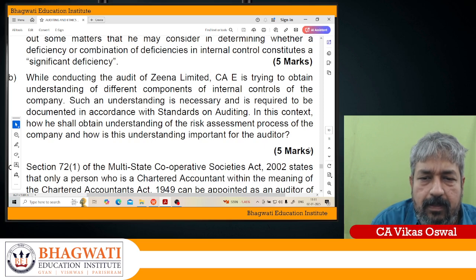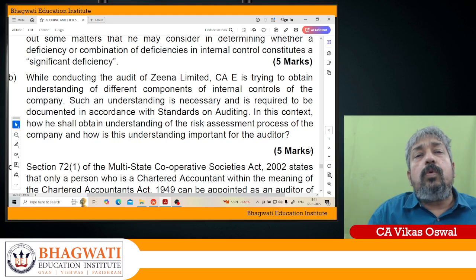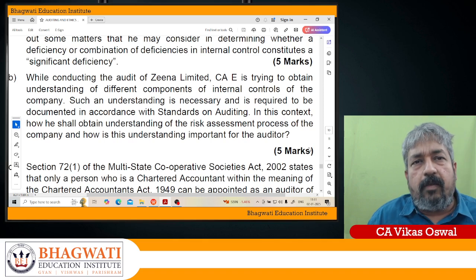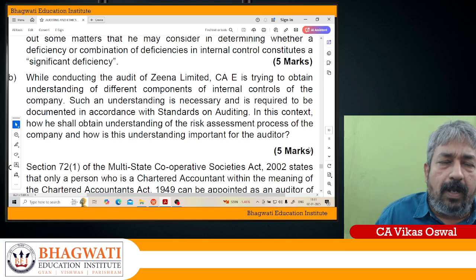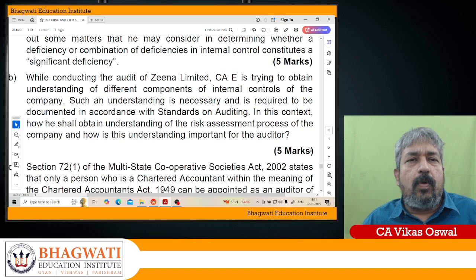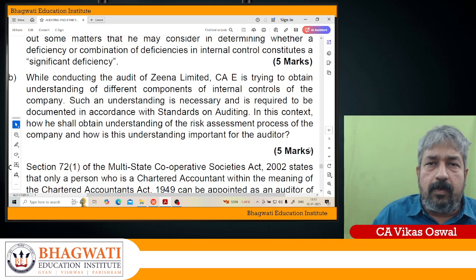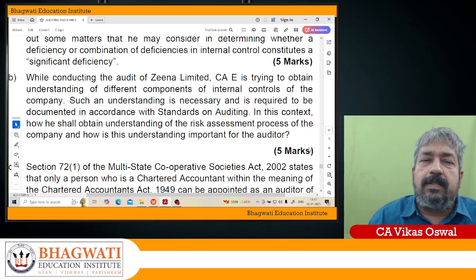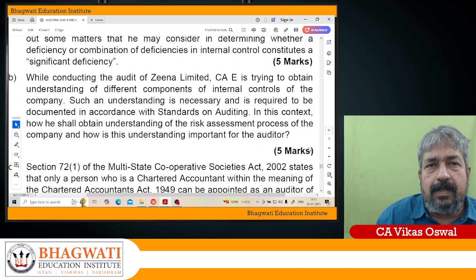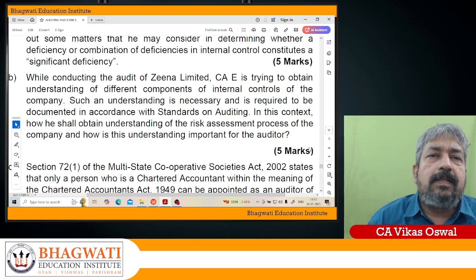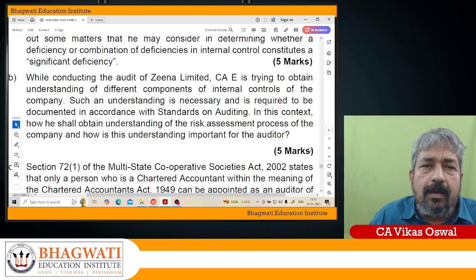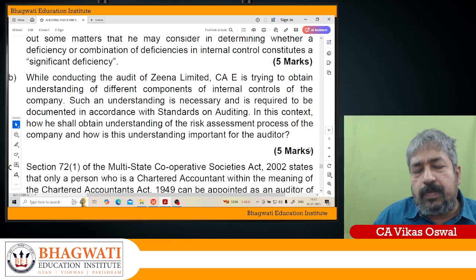Then estimating the significance of the risk: how is the risk significant in nature? That you have to highlight. So first you identify the business risks which are relevant to the financial reporting objectives, then estimate the significance of the risk. Then assess the likelihood of their occurrence, that is, how frequently those risks may occur.